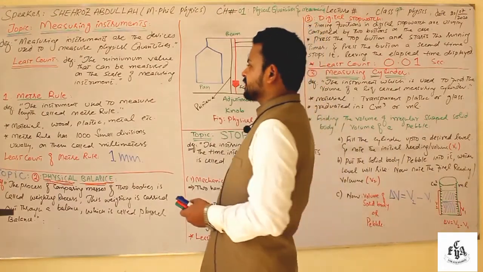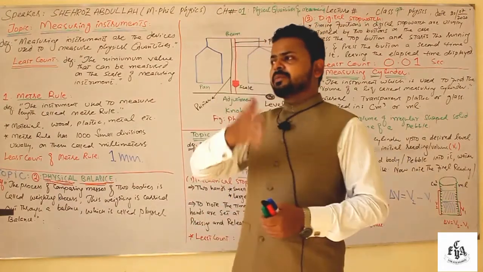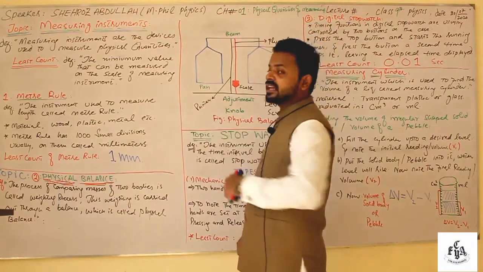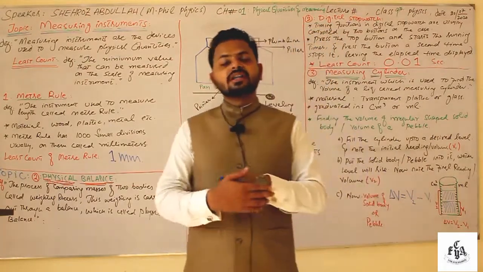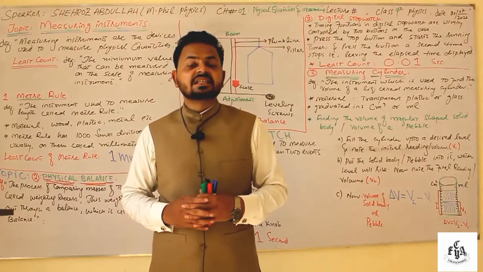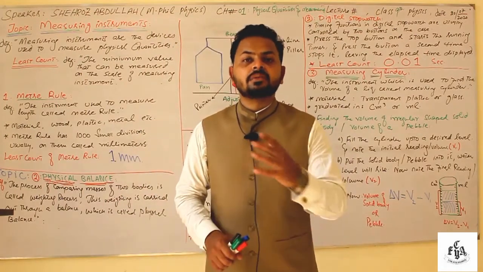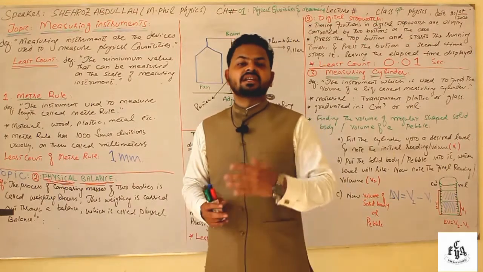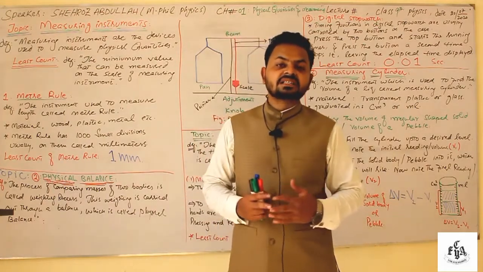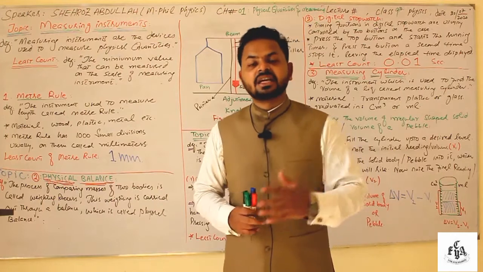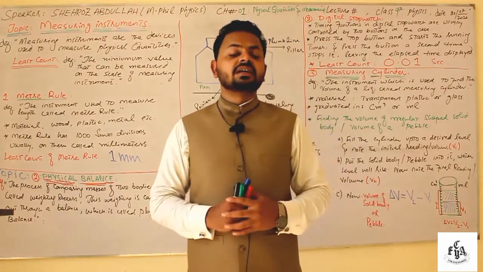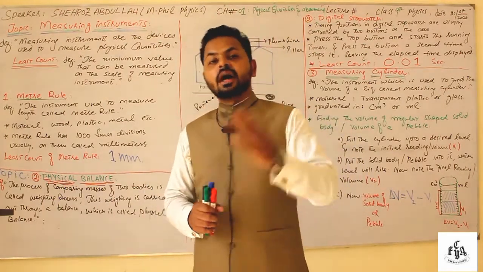The first is the meter rule, but before going further we need to understand what least count is. Each instrument has its own least count value. So what is least count? You can say that the minimum measurement that you can make with a certain device is known as the least count of that device. Each instrument has its own least count value.